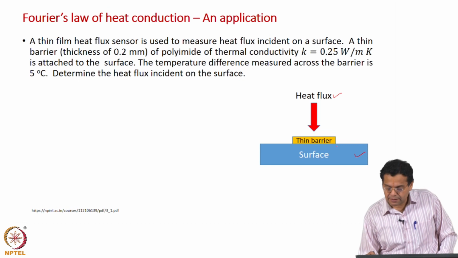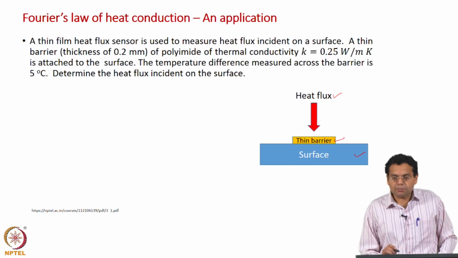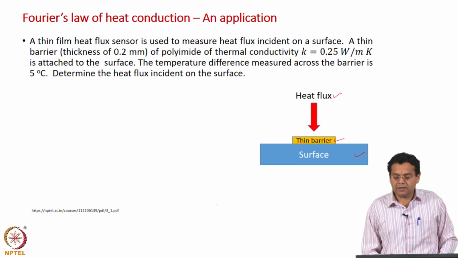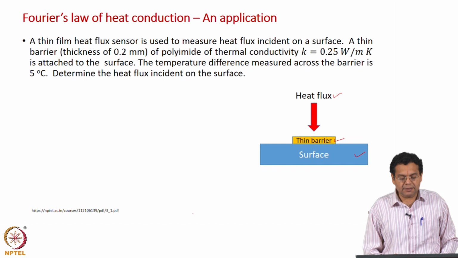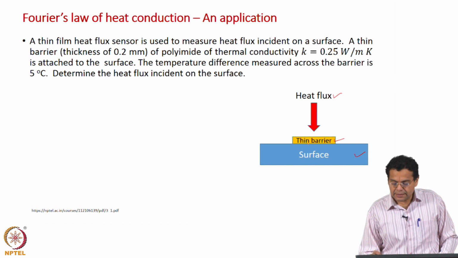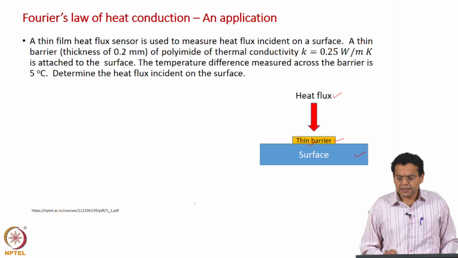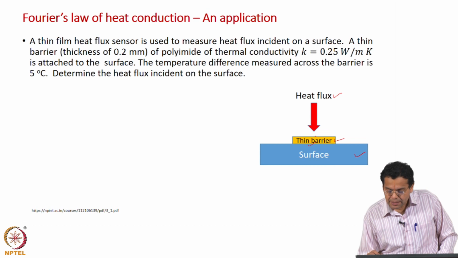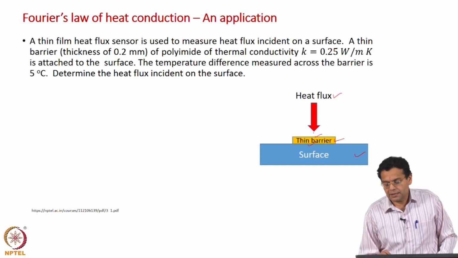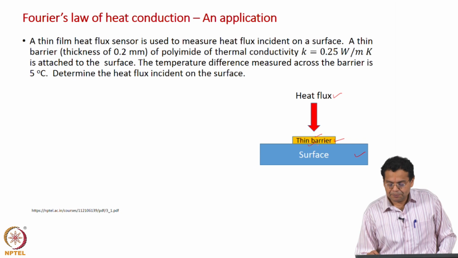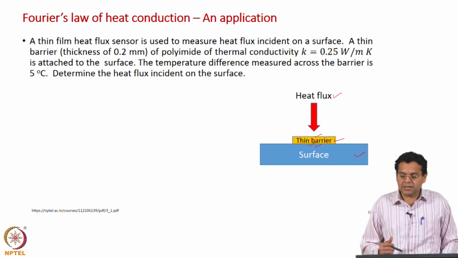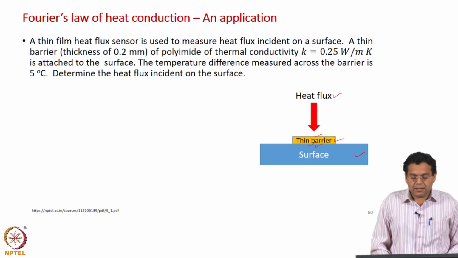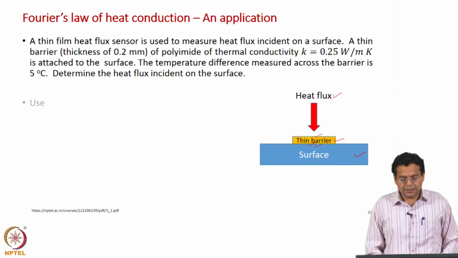A thin barrier, thickness 0.2 mm, of polyimide of thermal conductivity k equal to 0.25 watt per meter Kelvin is attached to the surface. The temperature difference measured across the barrier is 5 degrees. For example, you put a thermocouple here, measure that temperature, and put a thermocouple here and measure the temperature here. The temperature difference measured across the barrier is 5 degrees centigrade. Determine the heat flux incident on the surface.